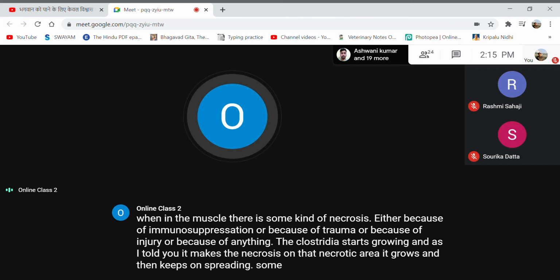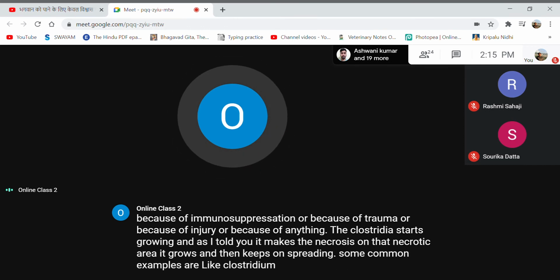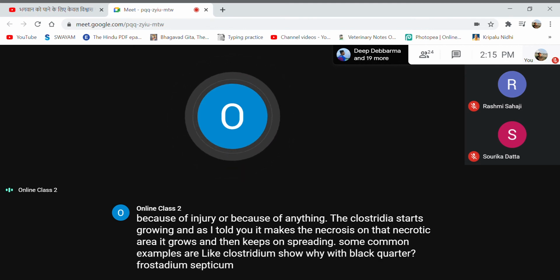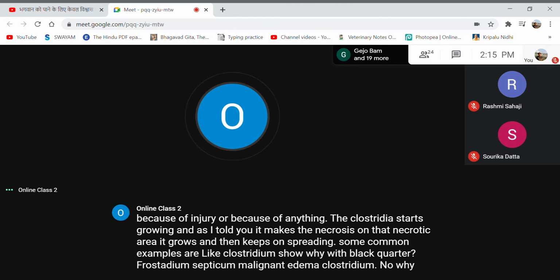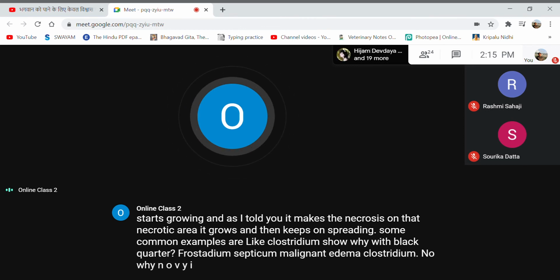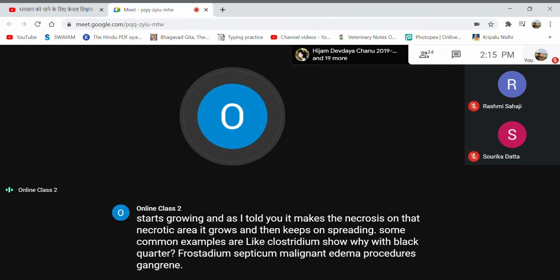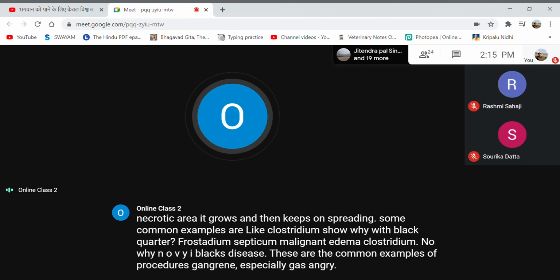Some common examples are Clostridium chauvoei with blackleg, Clostridium septicum, malignant edema, and Clostridium novyi, Black's disease. These are the common examples of Clostridial gangrene, especially gas gangrene.